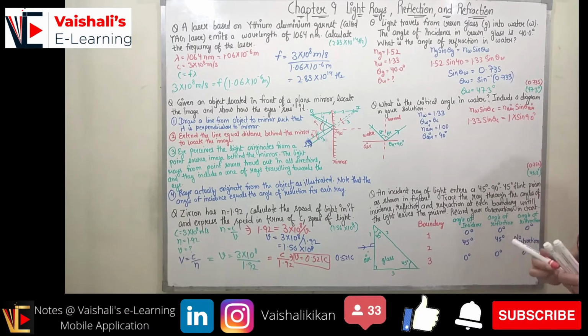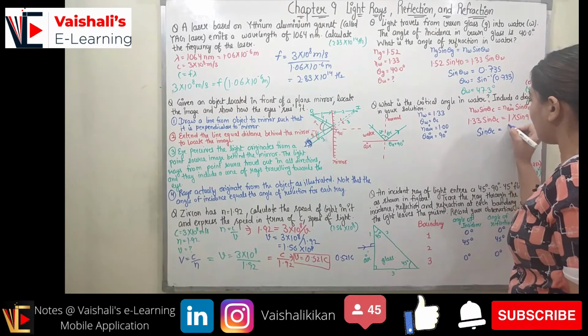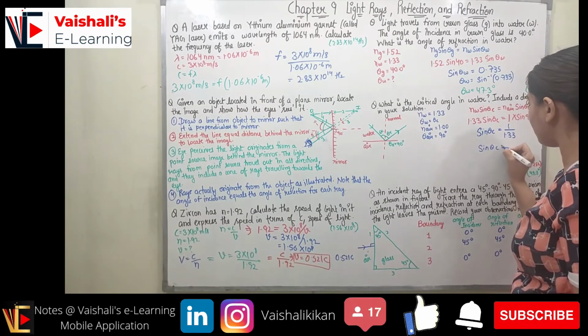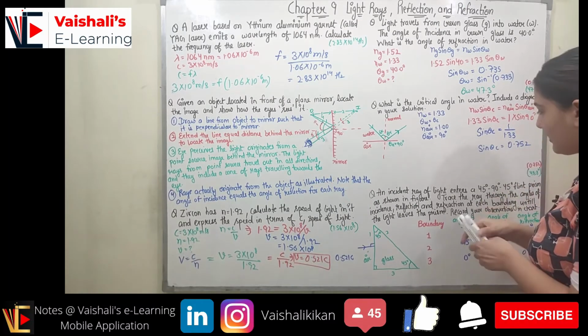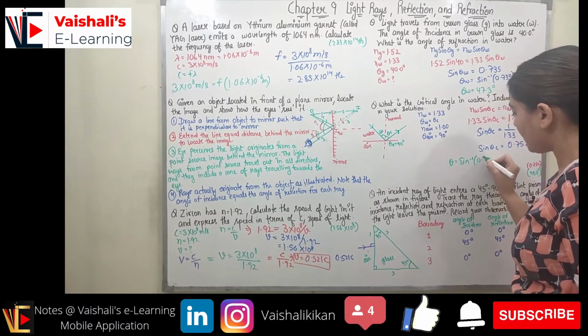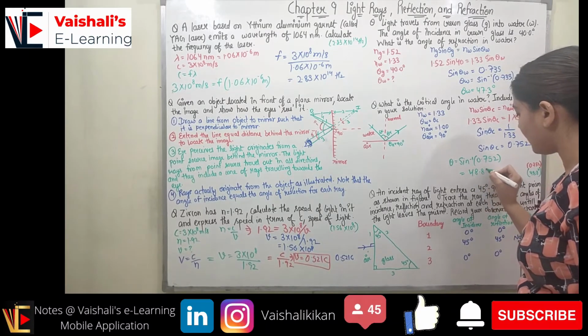We all know sine of 90 is 1. So sine of theta C will be equal to 1 upon 1.33, which is 0.752, and theta C is sine inverse of 0.752, which is equal to 48.8 degrees.